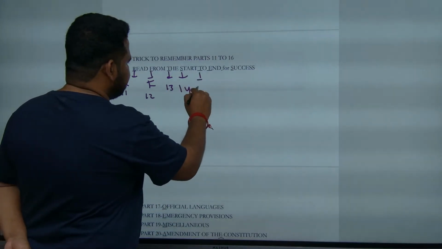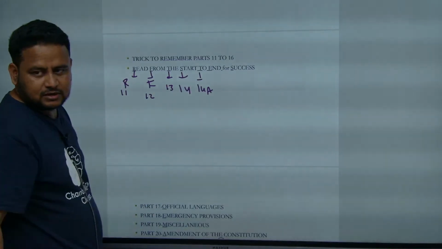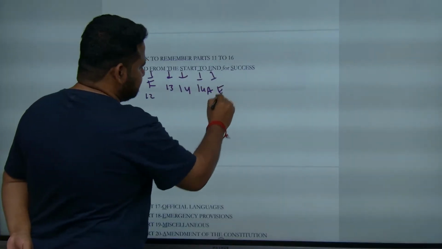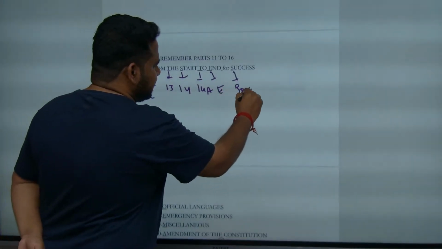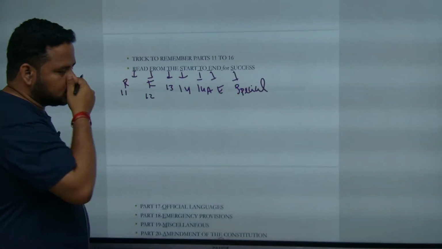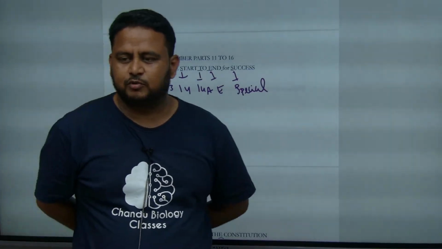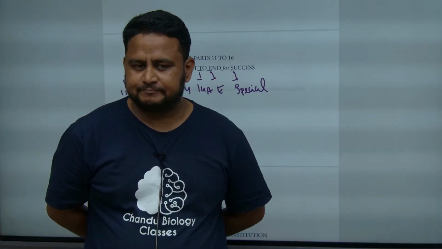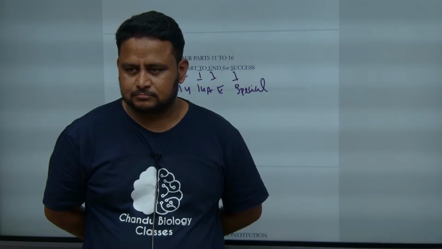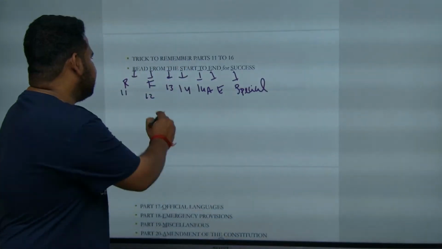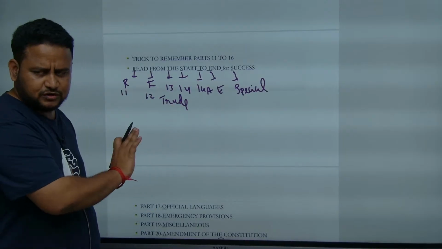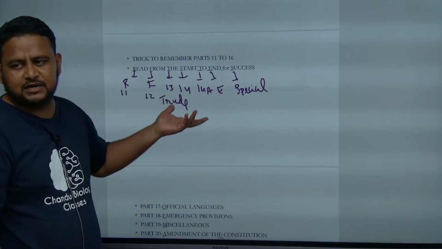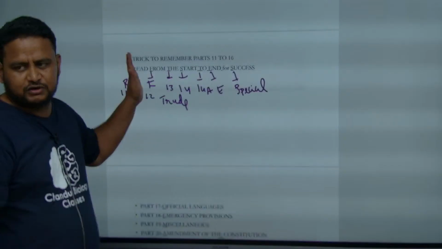This is part 14A. It is talking about tribunals. This is talking about elections. This is talking about special provisions related to SC and ST. What is 13 talking about? Trade, commerce and intercourse within the territory of India. Understood? Just don't worry. You have to try to remember like this, then it will be easy for you to remember. You don't have to learn by heart.